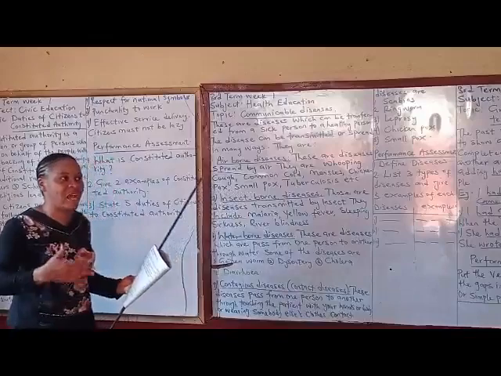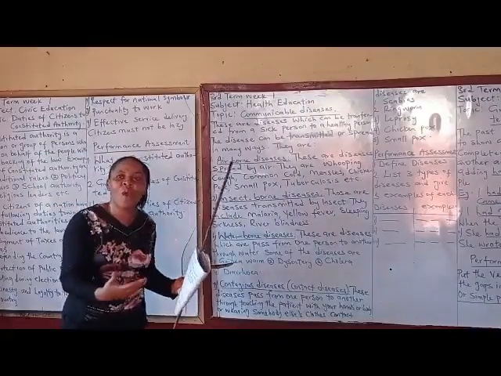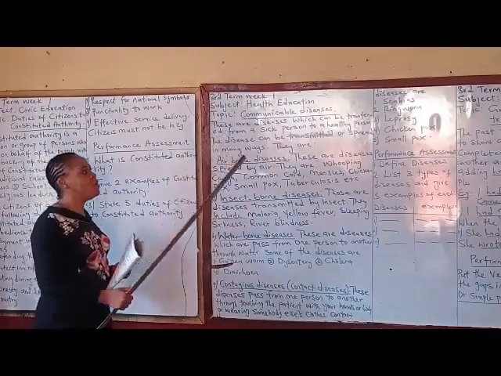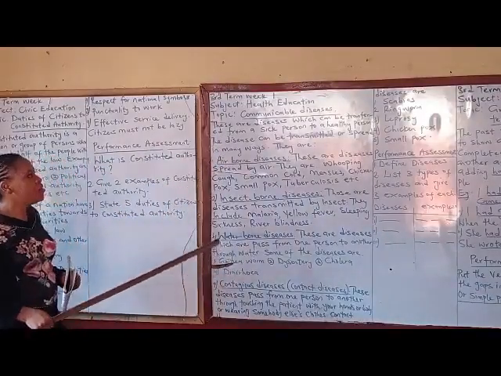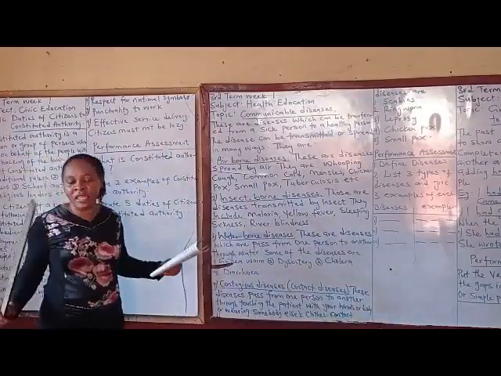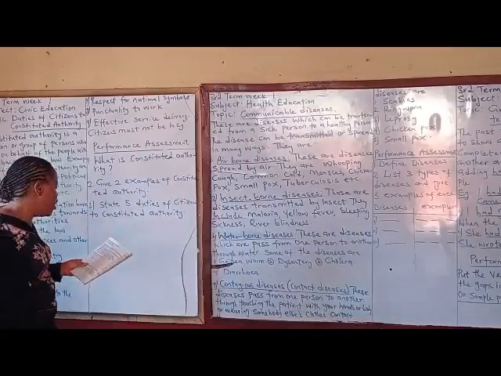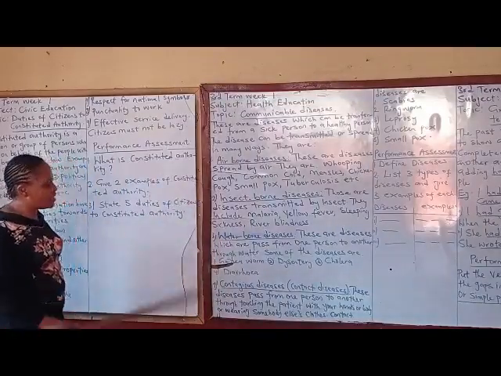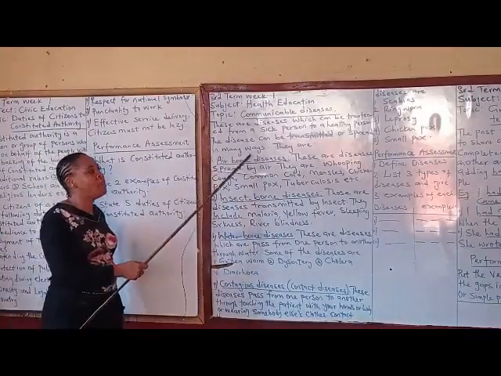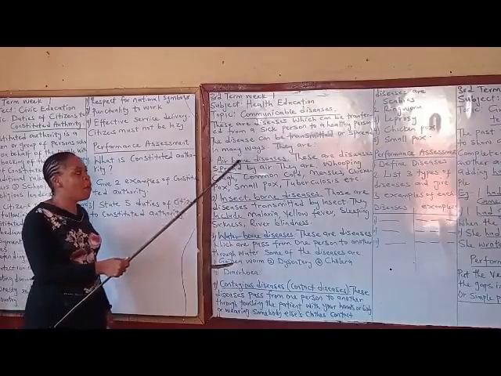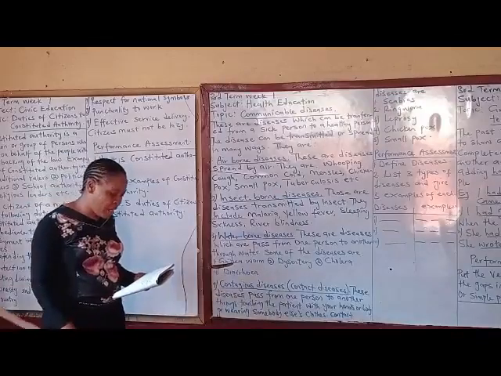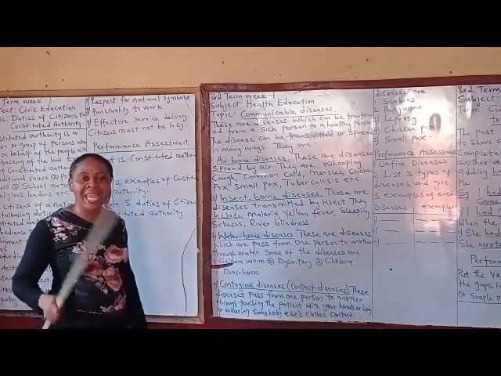But those diseases that are contagious, that you get when you stay close to an infected person, that is called communicable disease. So the communicable disease we are talking about can be transmitted in several ways, can be spread in many ways. We have many types of communicable diseases. Number 1 is airborne diseases. When you talk of airborne diseases, they are communicable diseases that are spread by air.